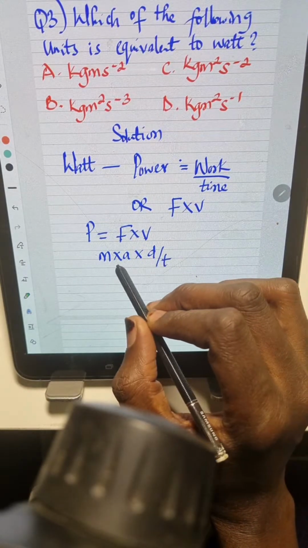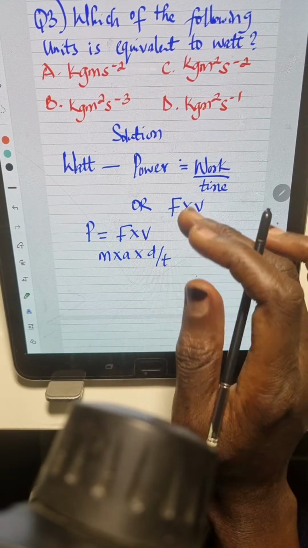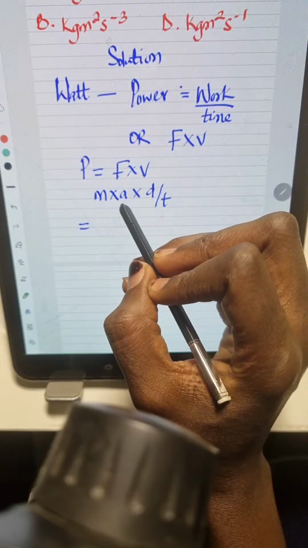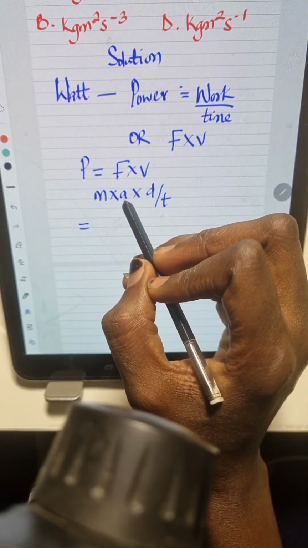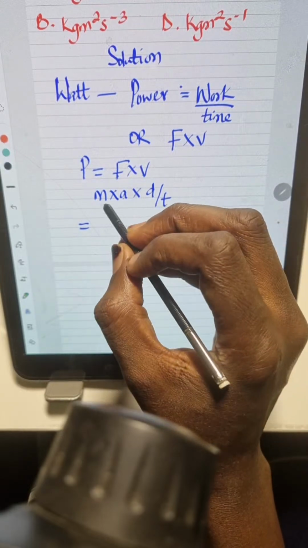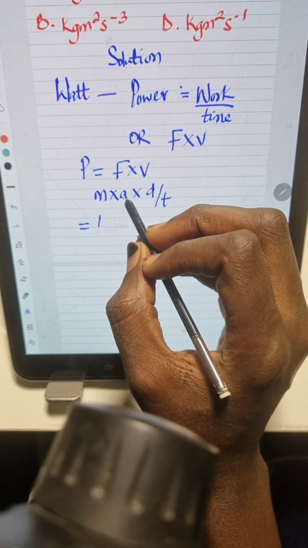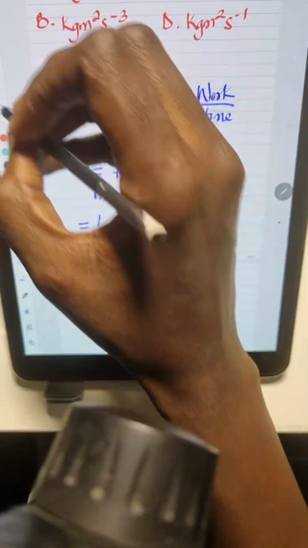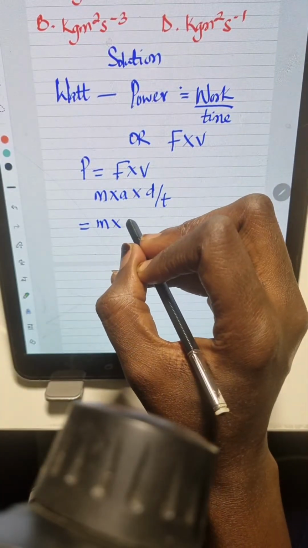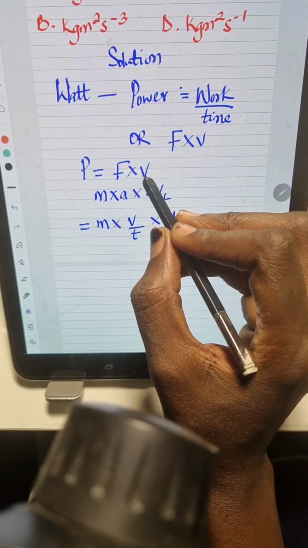Now we have all the quantities. I mean, we have the formulas. So this is mass times acceleration times displacement over time. So this is also equal to what? Force is mass times acceleration here, right? And we know that mass is kilogram. Okay, we also have to write out the formula for acceleration. So this is going to be mass times acceleration, which is velocity over time, right? Then times d over time, which is this formula.